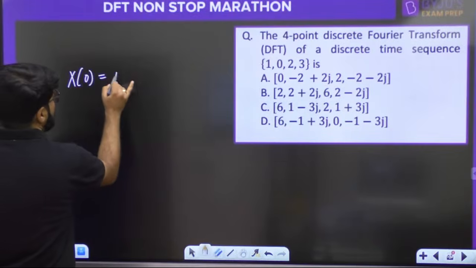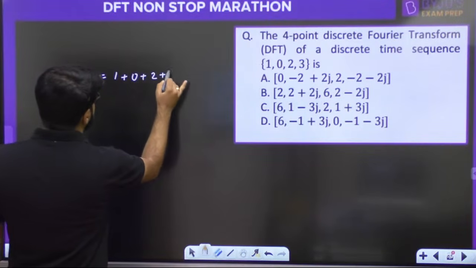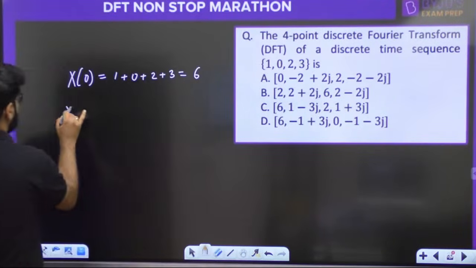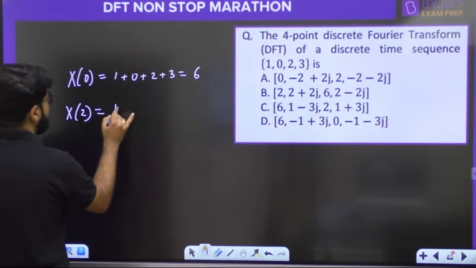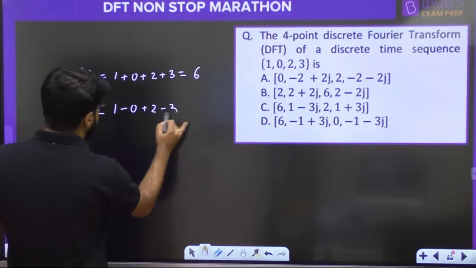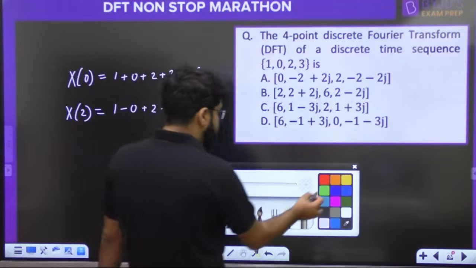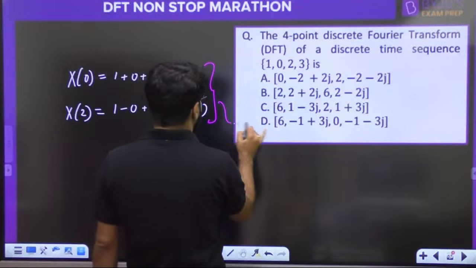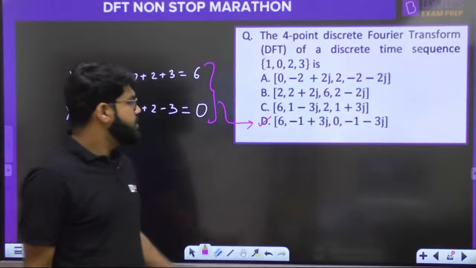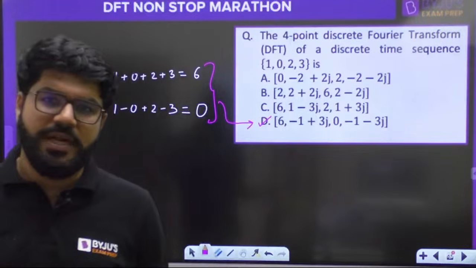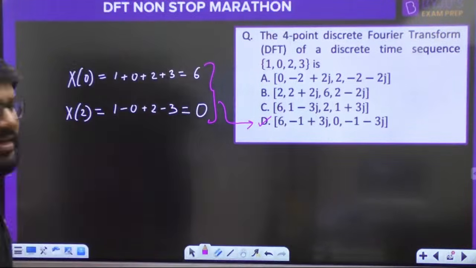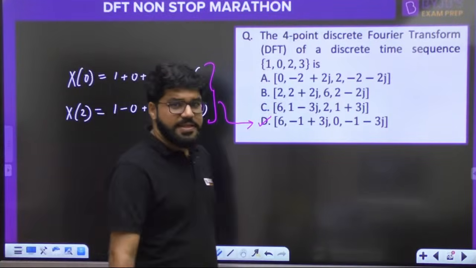What should be x0? 1 plus 0 plus 2 plus 3, and that is 6. And what should be x of 2? Only central ordinates: 1 minus 0 plus 2 minus 3. So this is 0. So 6 and 0, option number D. If you combine both of them, you go towards the option number D. 6 and the central ordinate being 0. That's it. Done. So we can get hold of the MCQ questions actually very easily sometimes.